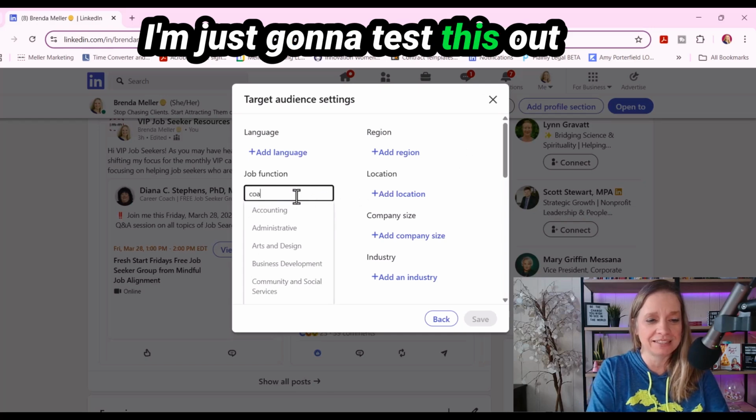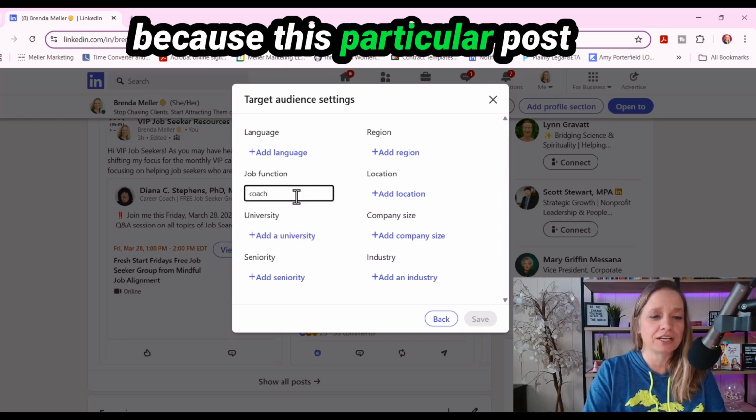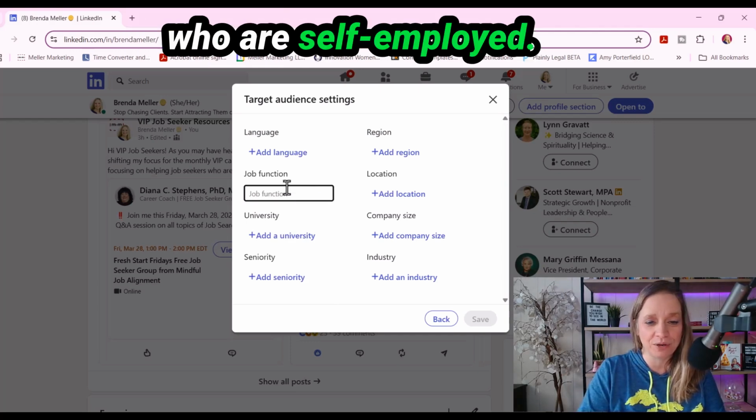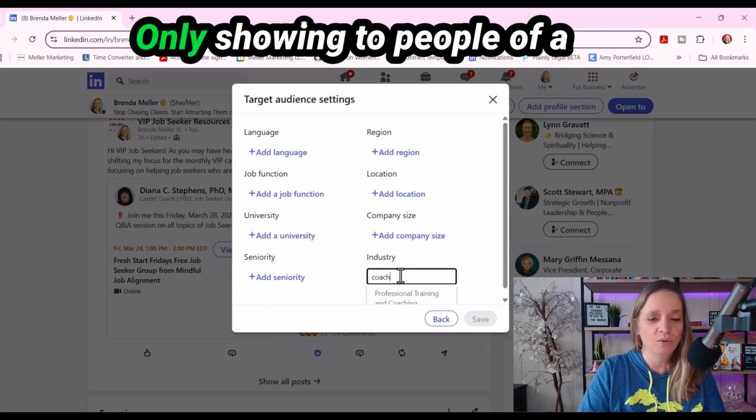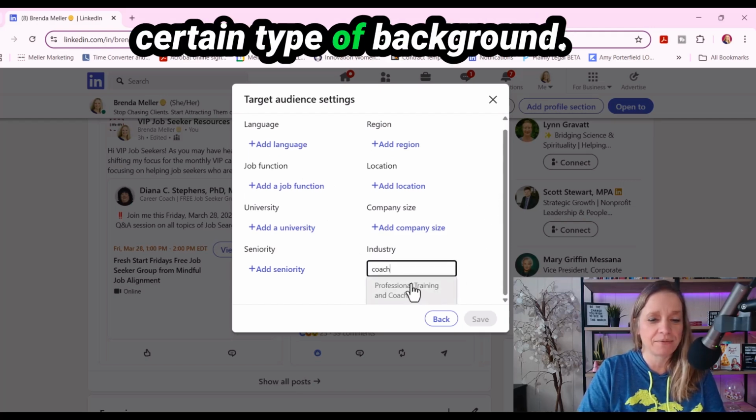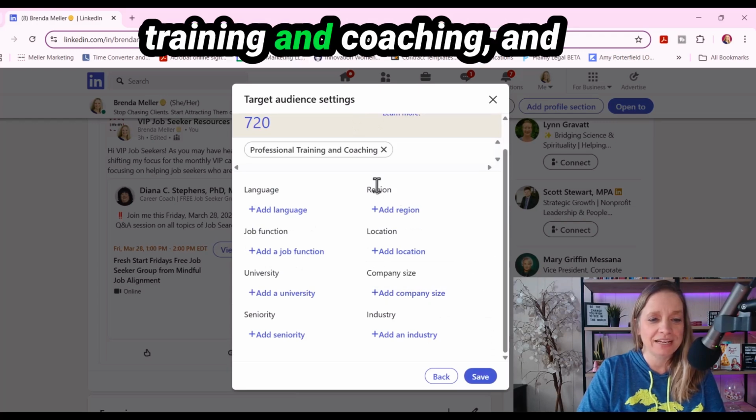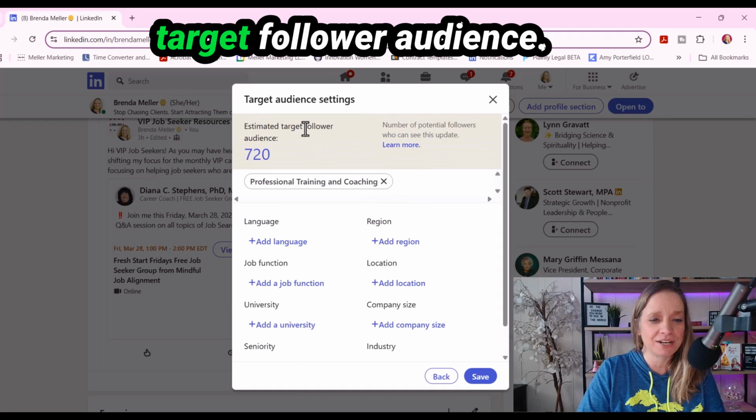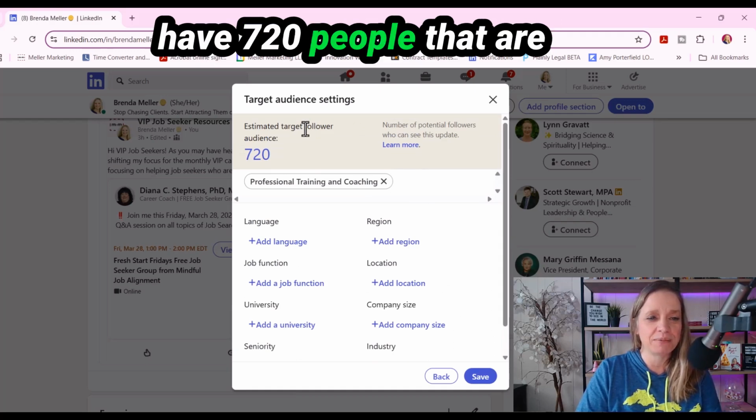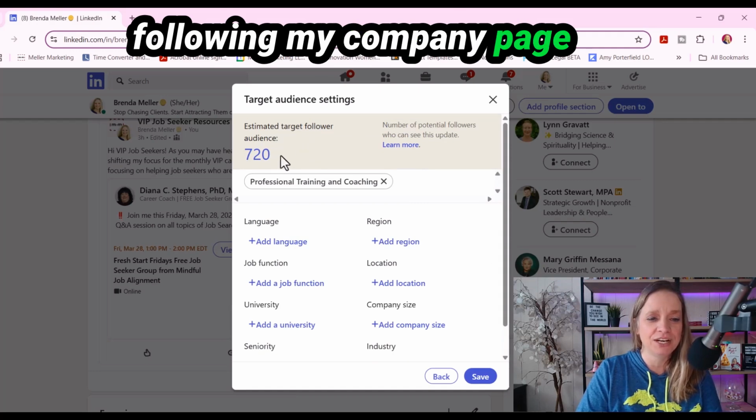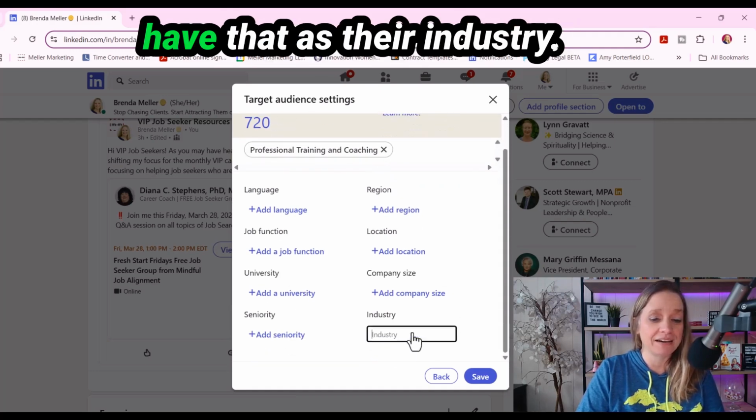So I'm just going to test this out because this particular post is really designed for people who are self-employed. So I'm trying to figure out, can I tailor this to be only showing to people of a certain type of background? So I'm going to pick on training and coaching, and LinkedIn is saying estimated target follower audience. So this is telling me that I have 720 people that are following my company page that are coaches, or at least have that as their industry.